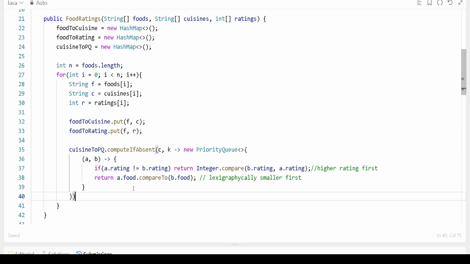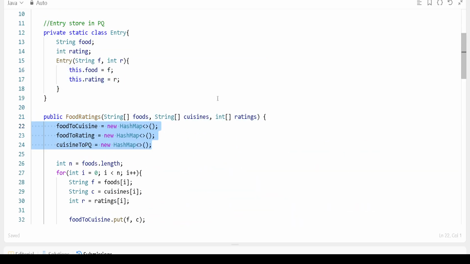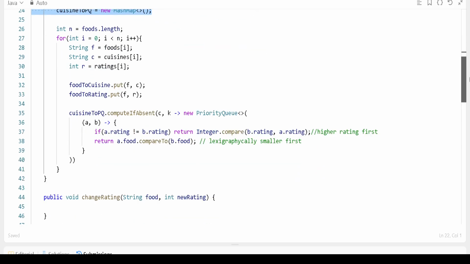After that we'll come to the method, this one. Here, very first we have initialized everything in the foodRatings method, and then we have got the length, and for all the foods we get the food rating and cuisines, and these will map our questions. After that we'll keep adding to the priority queue if it is not available there. Very first we have to check whether the question is available or not.